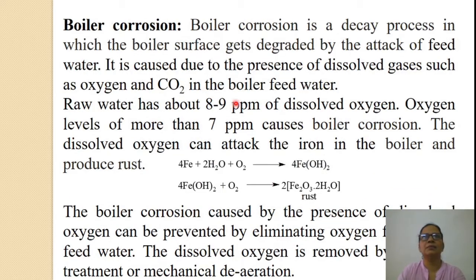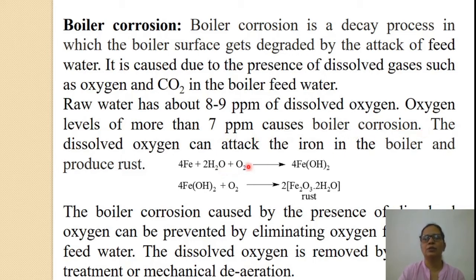The next trouble in boilers is boiler corrosion. Boiler corrosion is a decay process in which the boiler surface gets degraded by the attack of feed water. It is caused due to the presence of dissolved gases like oxygen and carbon dioxide in the boiler feed water. Raw water has about 8 to 9 ppm of dissolved oxygen. Oxygen levels of more than 7 ppm causes boiler corrosion.